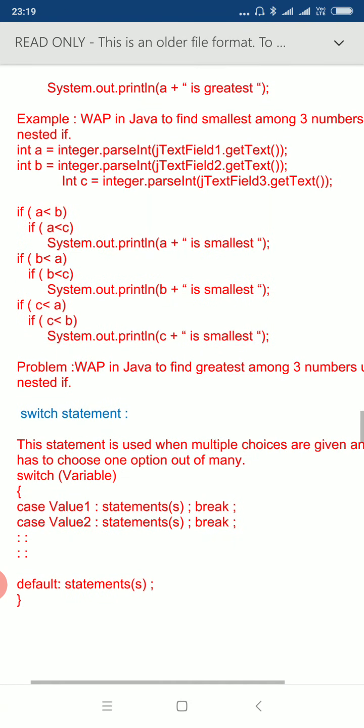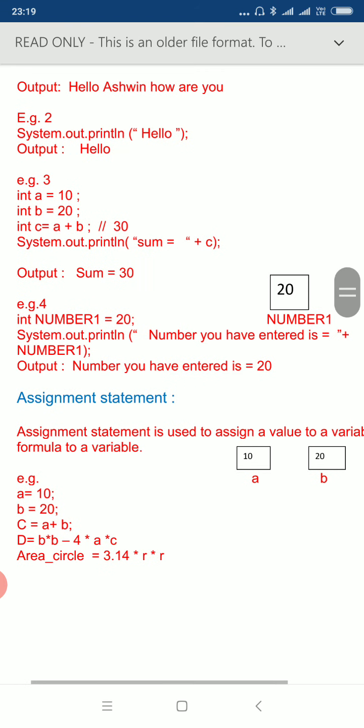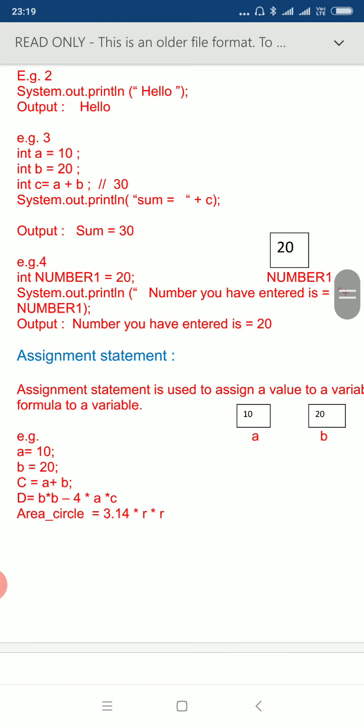Then there is one more example, to find out the smallest among three numbers. In the same way, this can be explained. First we are reading the values of a and b.